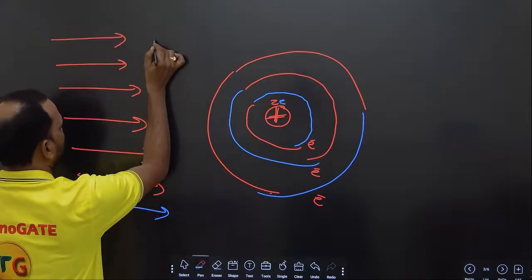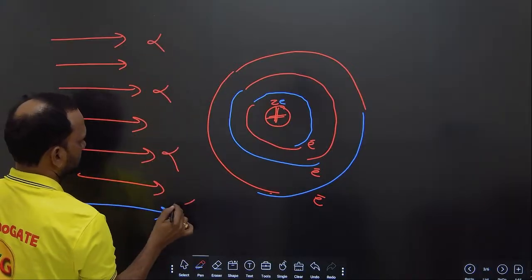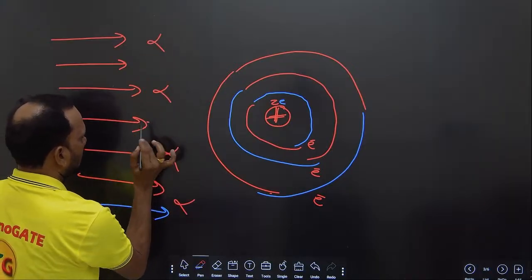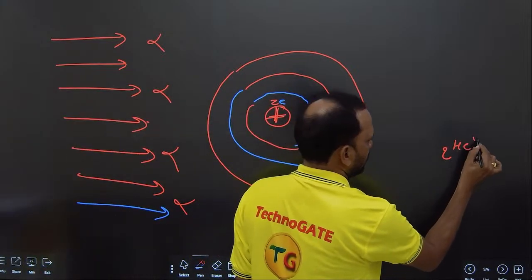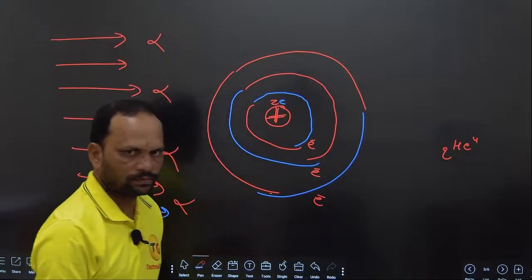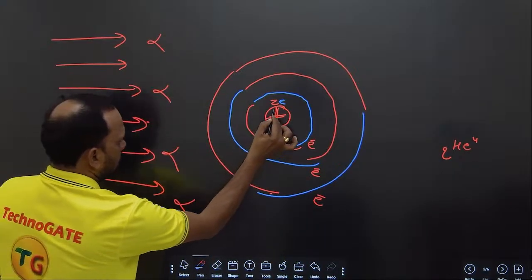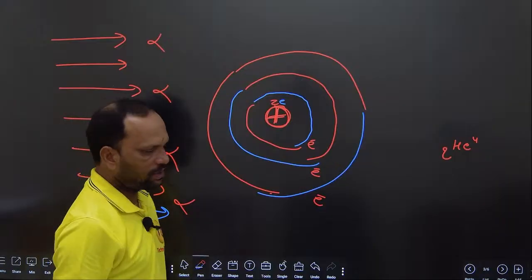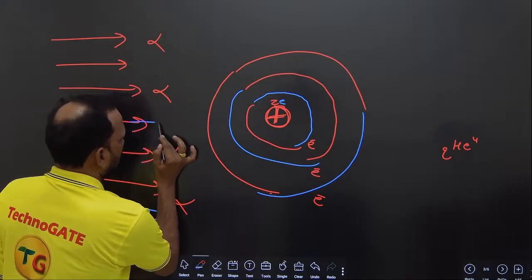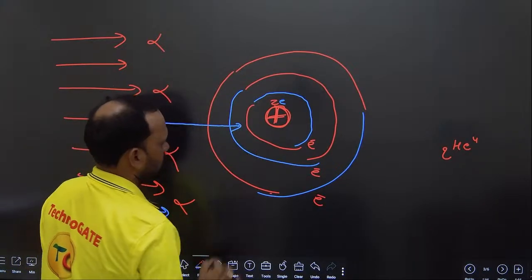All of these are alpha particles. I already said the alpha particle is 2He4. Here there is the center of the gold foil atom and it has some particular energy. Now these alpha particles come towards the nucleus.